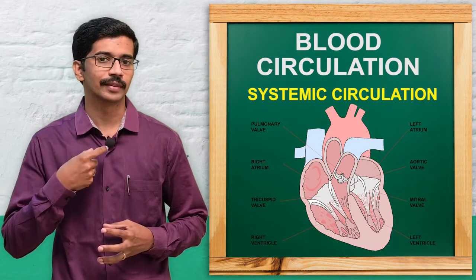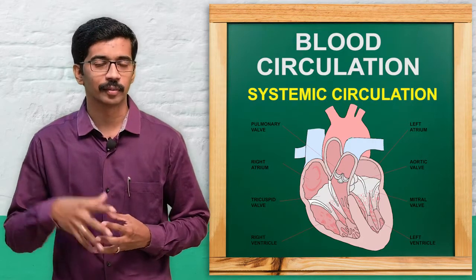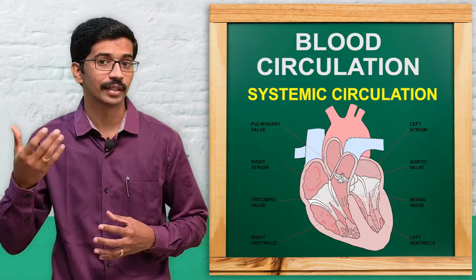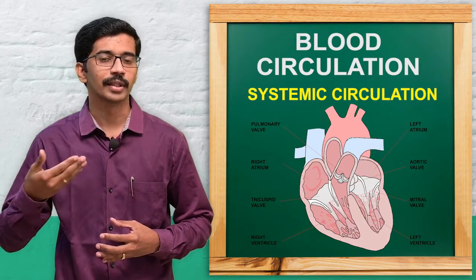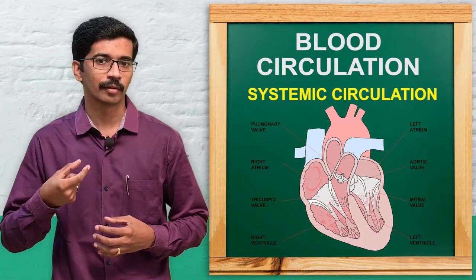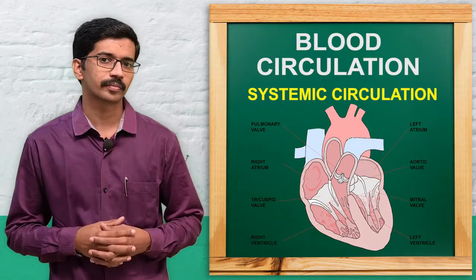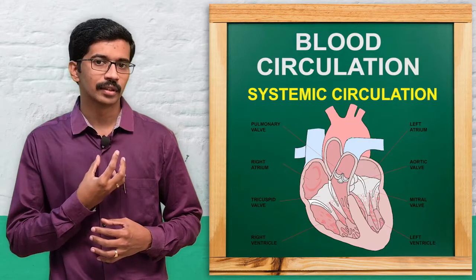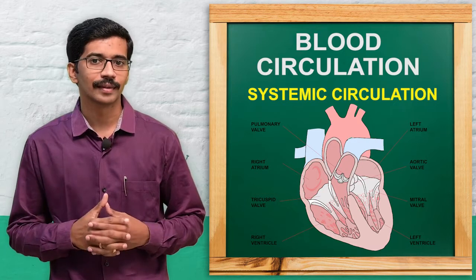First we will start with the right atrium. Impure, or deoxygenated, blood from the upper part of the body is carried through a major vein called the superior vena cava, and from the lower part of the body through the inferior vena cava. Both the superior vena cava and inferior vena cava carry impure blood into the right atrium, and whenever the right atrium fills, there is a contraction, and the blood flows into the right ventricle through a valve called the tricuspid valve.